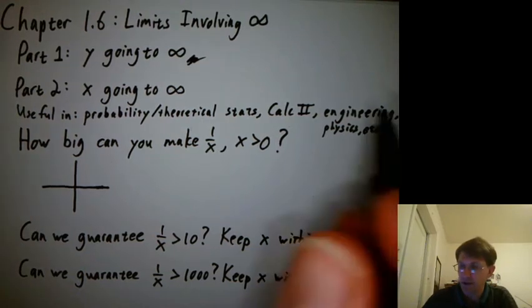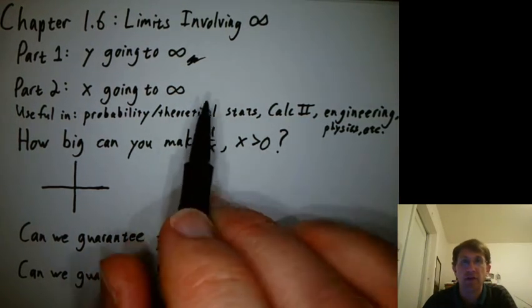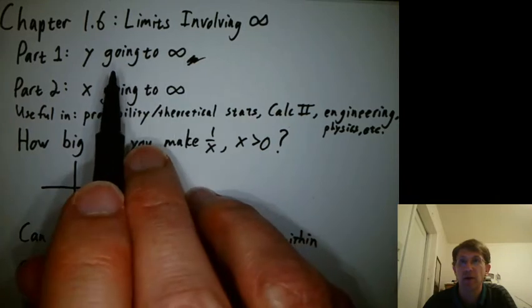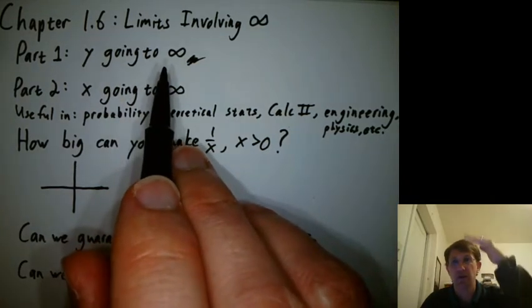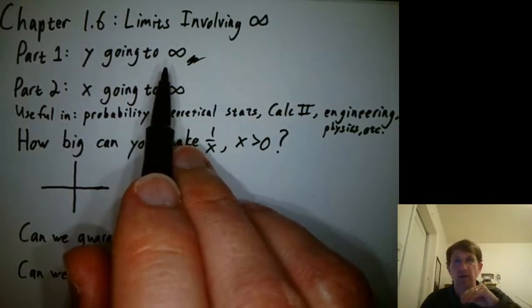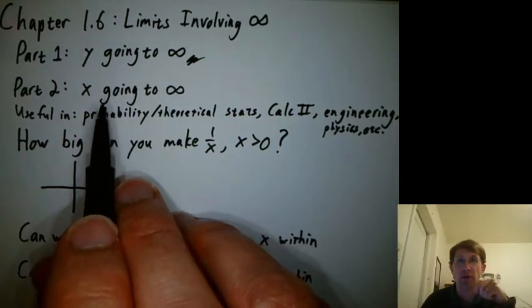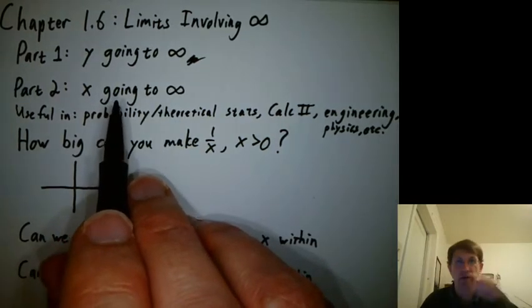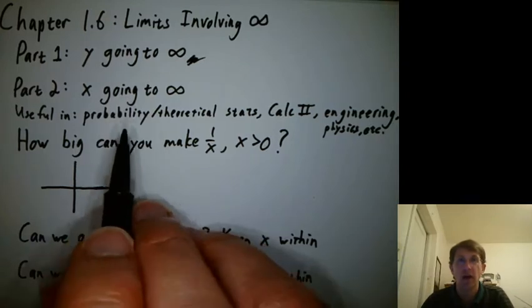Chapter 1.6, Limits Involving Infinity. It's kind of broken into two parts. One part where the y values, the function values, are going to infinity or negative infinity. So that's vertical thinking. Part 2 is about x going to infinity, horizontal asymptotes and stuff.